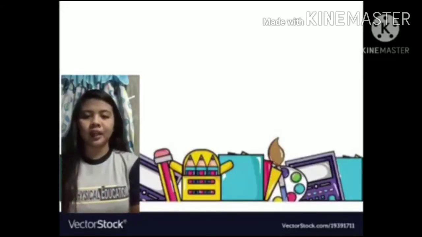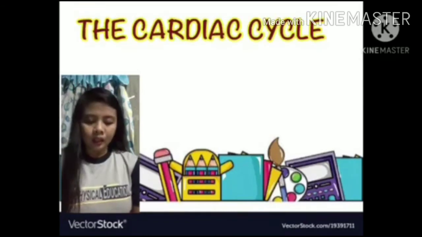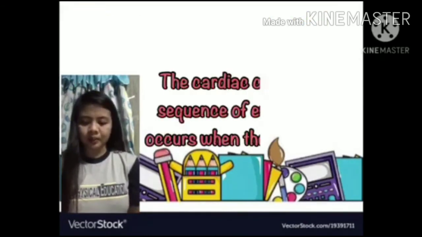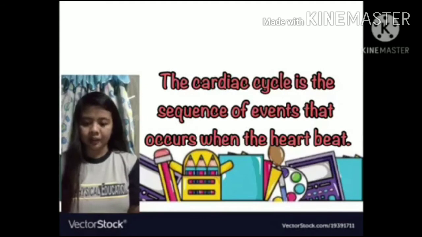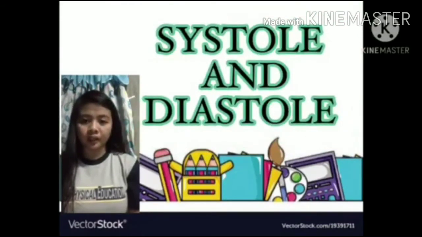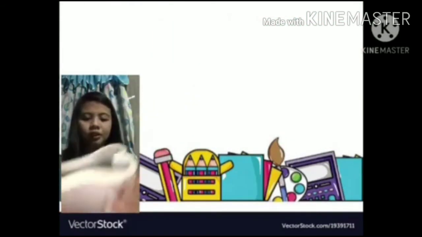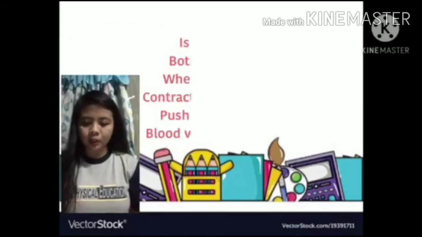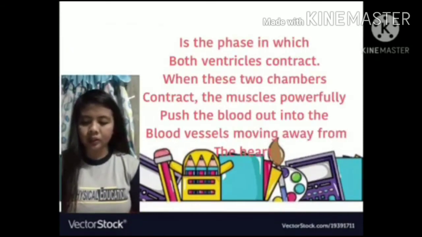Let's start. Let me define first the cardiac cycle. The cardiac cycle is the sequence of events that occurs when the heart beats. There are two phases of this cycle, and these are systole and diastole. Systole is the phase in which both ventricles contract.